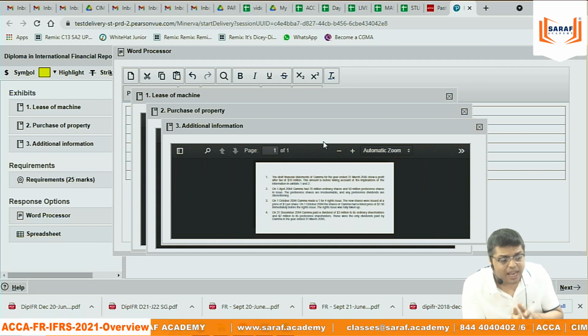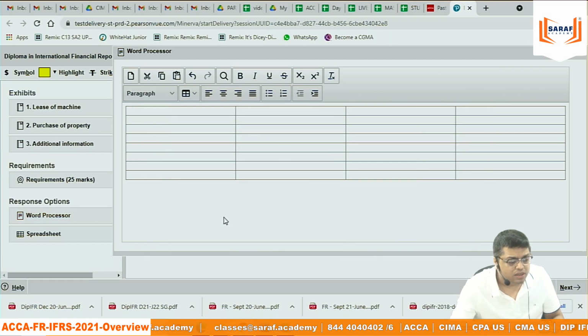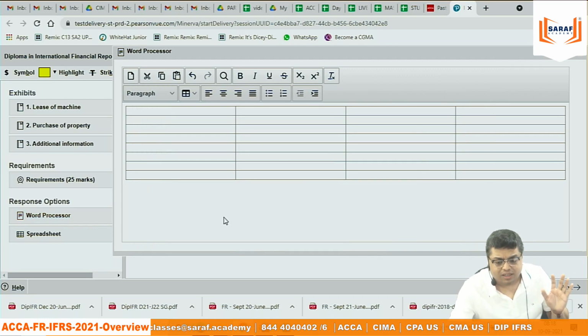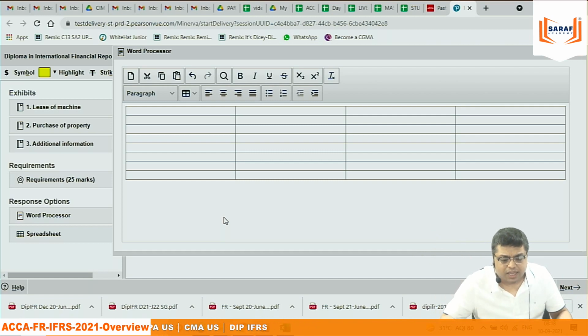For CIMA students, everything will be this only. For a CIMA student, the institute is not asking you to prepare a PL account, not asking you to prepare a balance sheet, not asking you to prepare a cash flow statement. They are not asking any numerical calculations. They are asking for interpretation of the calculations.